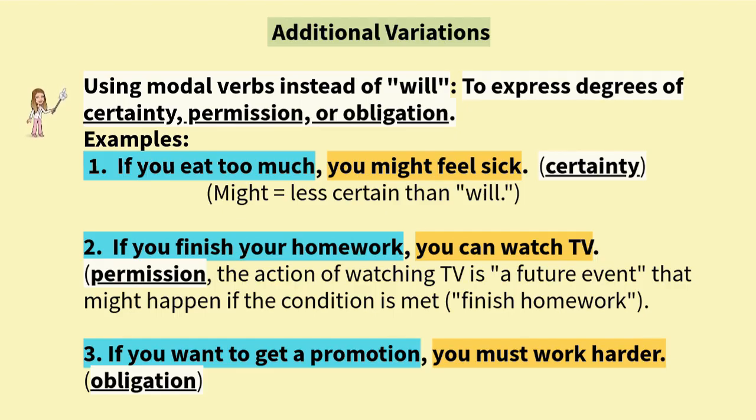Example 2. If you finish your homework, you can watch TV. This is an example of permission. The action of watching TV is a possible future event that might happen if the condition is met. Someone, in this example a parent, is giving a child permission to watch TV if the condition, completed homework, is met. Example 3. If you want to get a promotion, you must work harder. This is an example of obligation. Someone needs to work harder if they want to get a promotion.